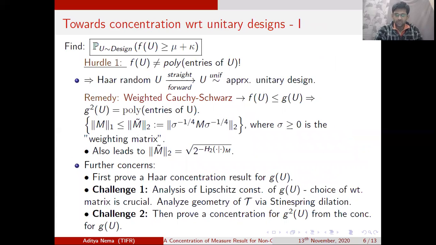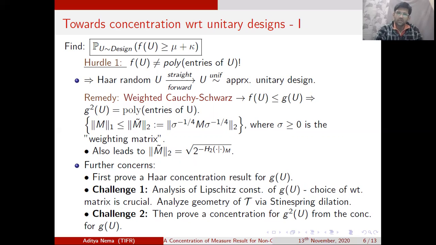Moving on, let us come to the main technical section. What do we want to prove? We want to come up with the tail probability of the function f when the unitaries are coming from an approximate design. The first hurdle is that the function f is defined in terms of trace distance, so it is not a polynomial. Since it is not a polynomial, we cannot naively replace a Haar random unitary by a unitary coming from an approximate design. So what do we do?